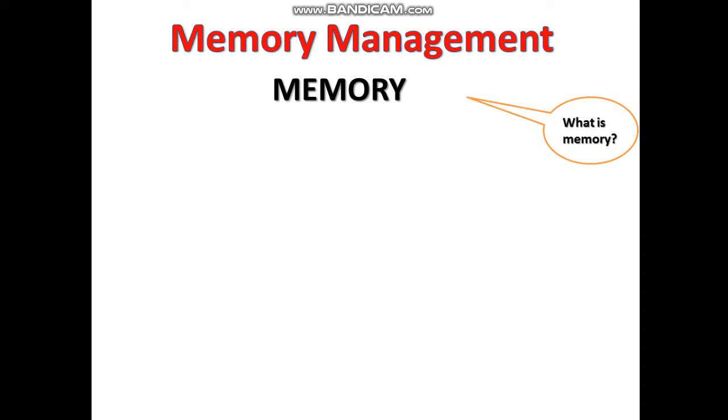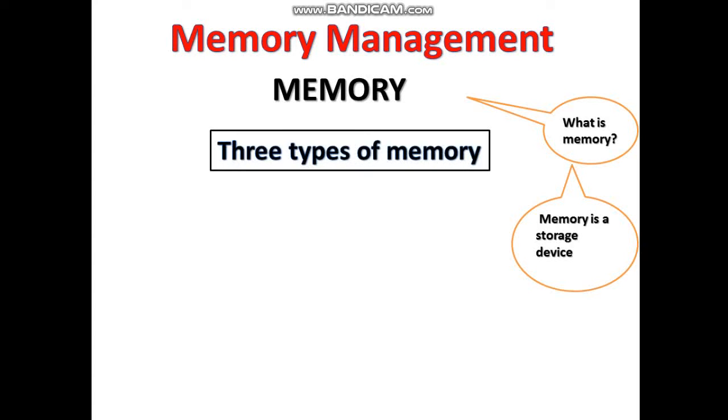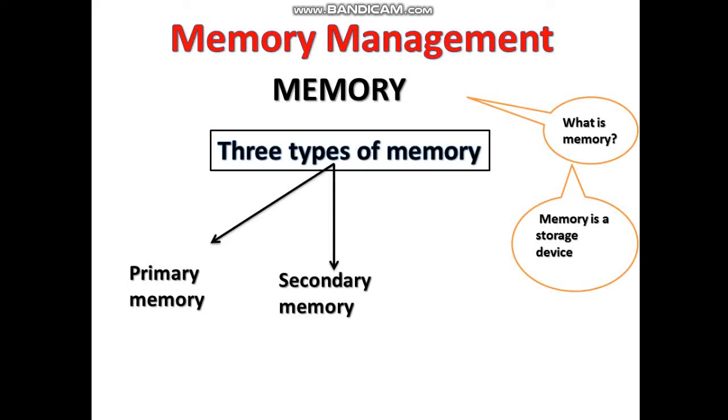Means memory management. What is memory? Memory is a storage device which stores data for future operations. Okay? Memory is a storage device. But there are three types of memory: first, primary memory; second, secondary memory; and cache memory. Okay?